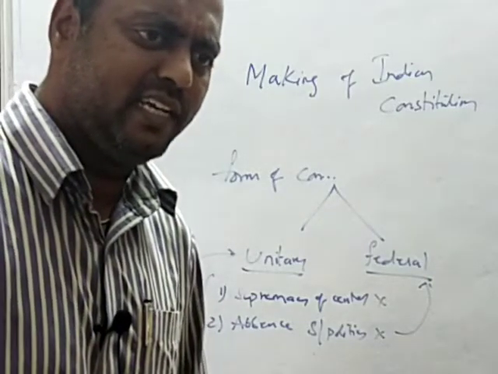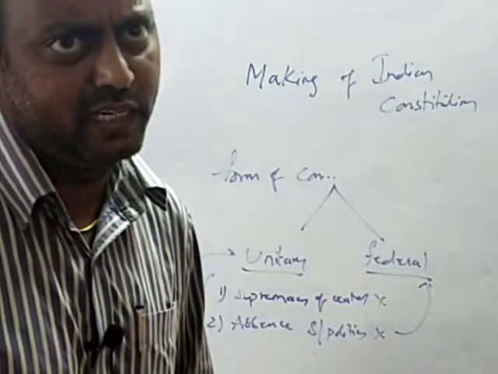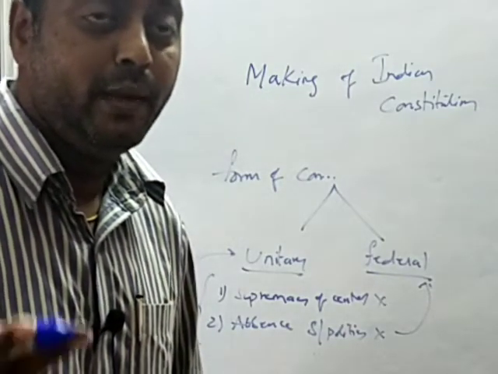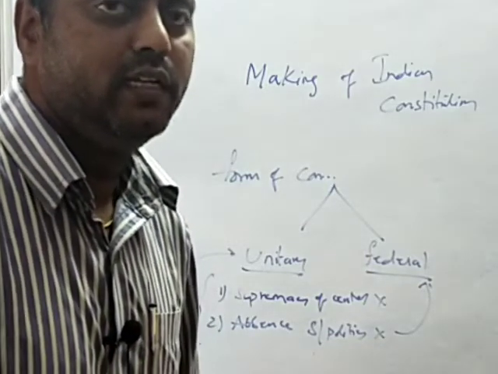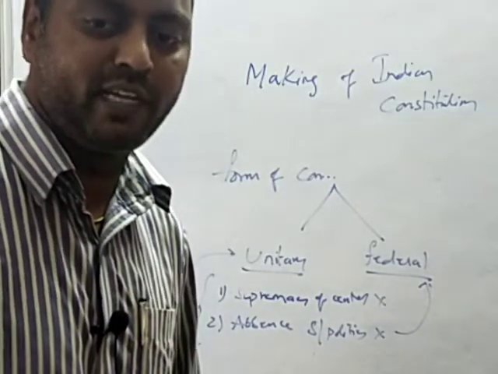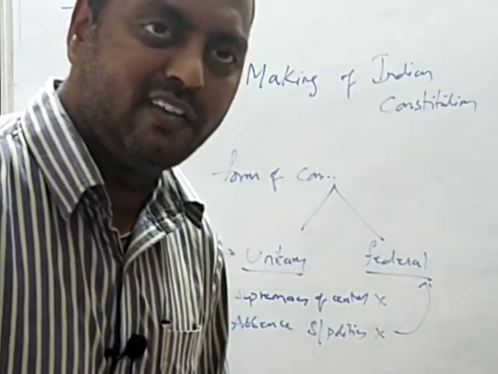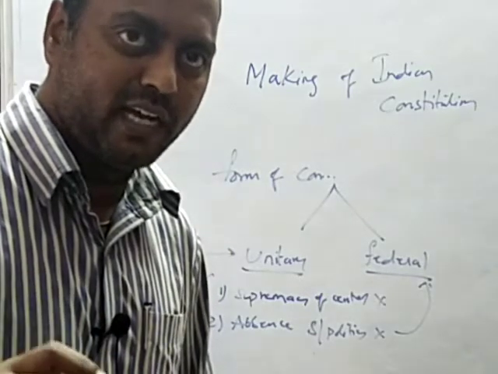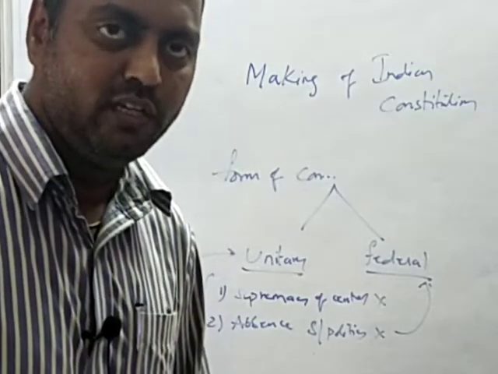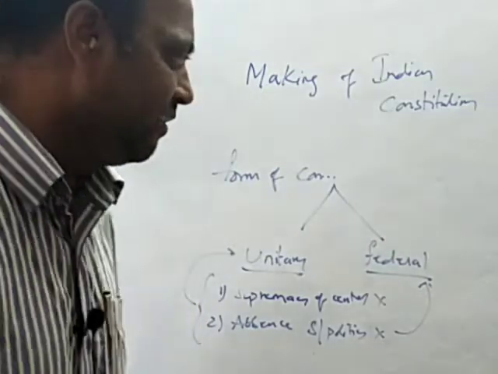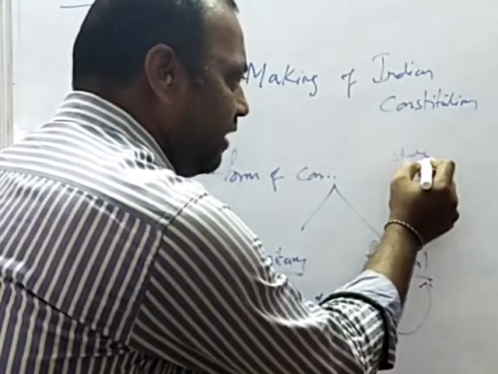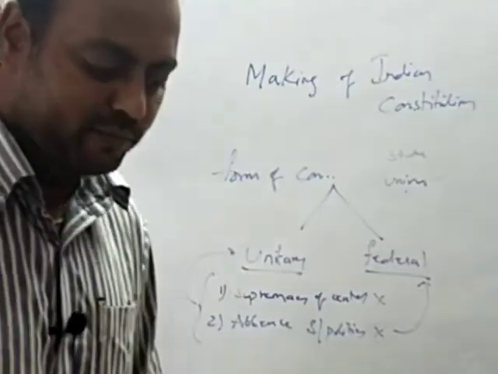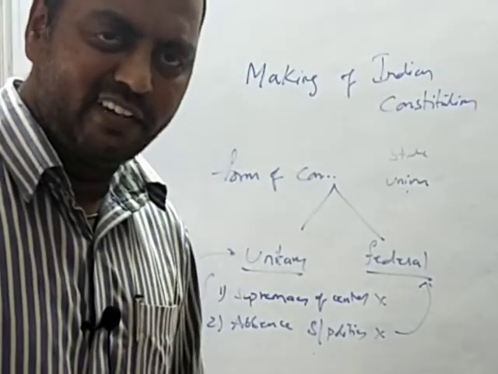There are similarities as well as differences between the American constitution and the Indian constitution. Both are federal polities, but there is a basic difference between the Indian Federation and the American Federation. The proposed Indian constitution is a dual polity with a single citizenship, whereas under the American constitution you have dual citizenship. Dual citizenship means you have state citizenship as well as union citizenship, but in India there is a single citizenship and there is no state citizenship here.